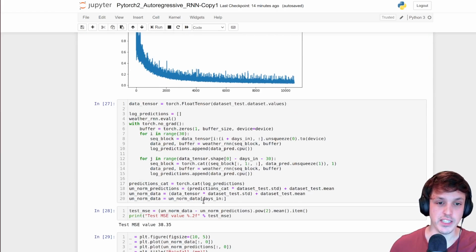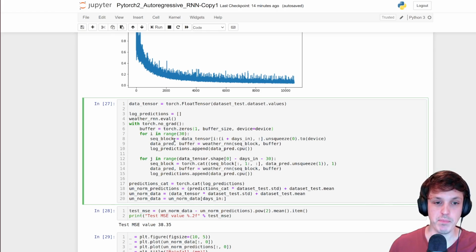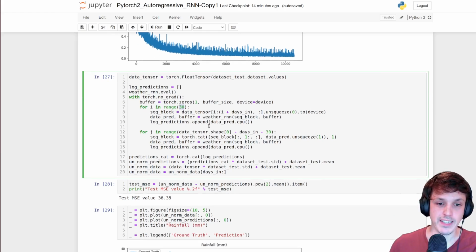For the evaluation, if we want to pre-populate that buffer, even though our network only takes in 14 days, we can use a longer sequence, say 30 days, to pre-populate that buffer and make predictions based on the 30 days with that buffer summary. So we initialize the buffer to zeros, but we always provide it with the ground truth blocks and pass the buffer to itself. And we're doing 30 days here, which I've just hard coded. We're taking the predictions from that as well, but it's going to have the ground truth at every time step as well as the buffer.